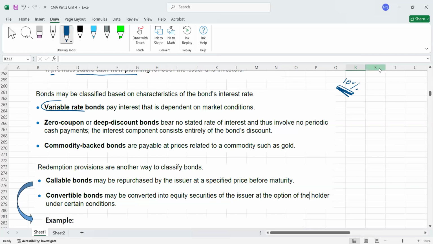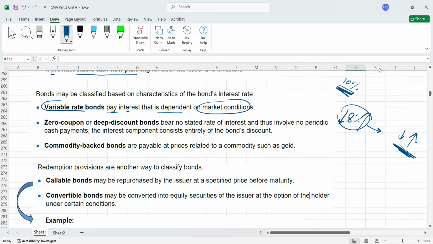Variable is like this. You tell your investors you are issuing bonds at 8% today, but if the central bank or the treasury bonds or the government decreases the interest rate, you will also decrease this interest rate. If the government increases the interest rate, you will also increase this interest rate. That's called variable rate bonds. So variable rate bonds pay interest that is dependent on market conditions. Market conditions means the rate of interest decided by the government or your central bank, whatever is applicable in your country.